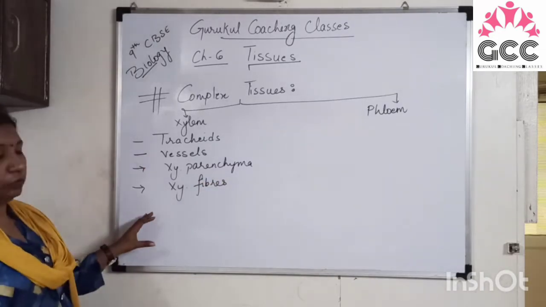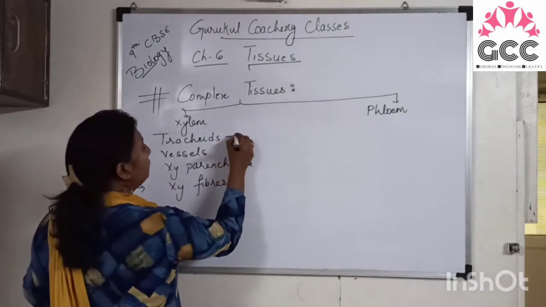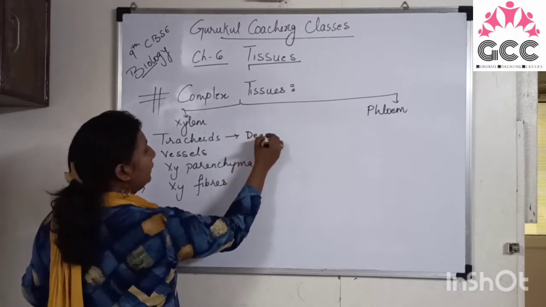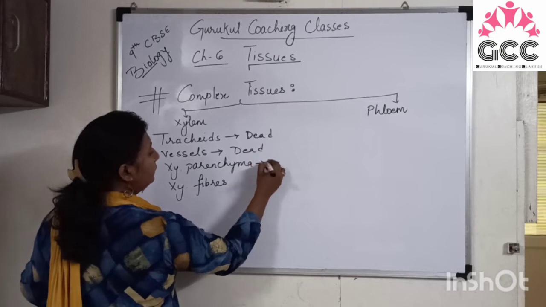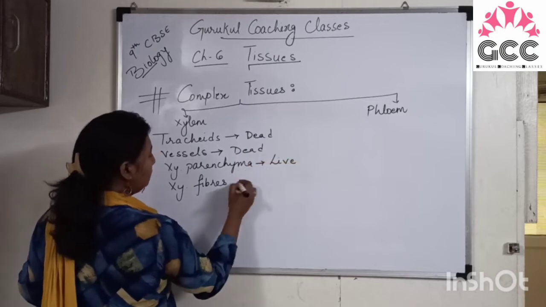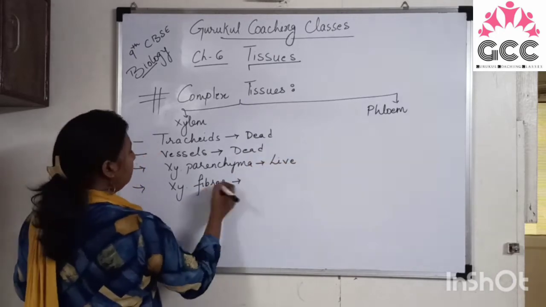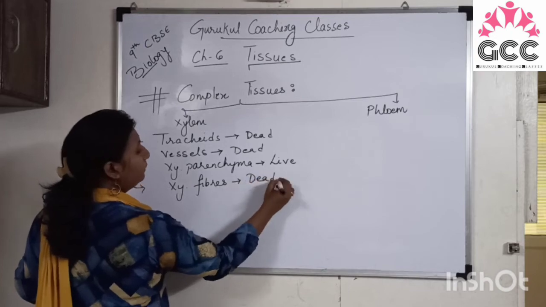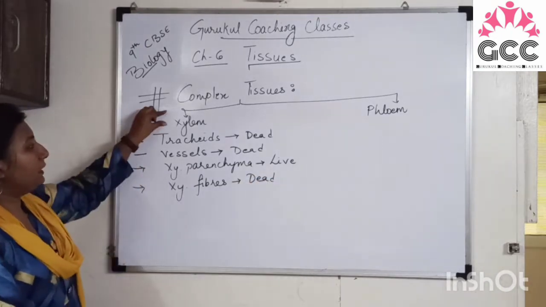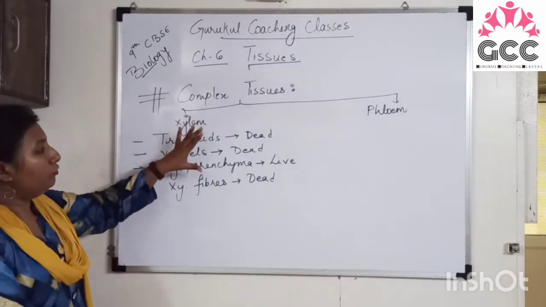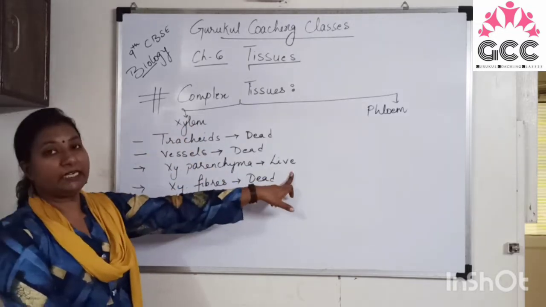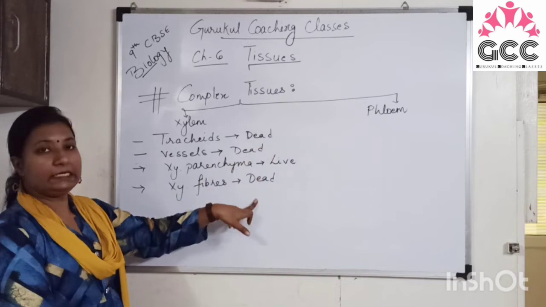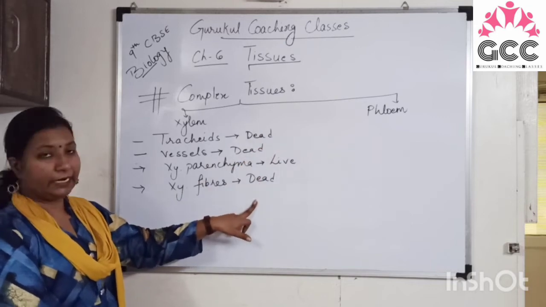Out of these four components, this is dead, this is dead, this is living, and this is also dead. So we can say that xylem is mostly made up of dead components. Out of four components, only one is living, and the rest of the three are dead.